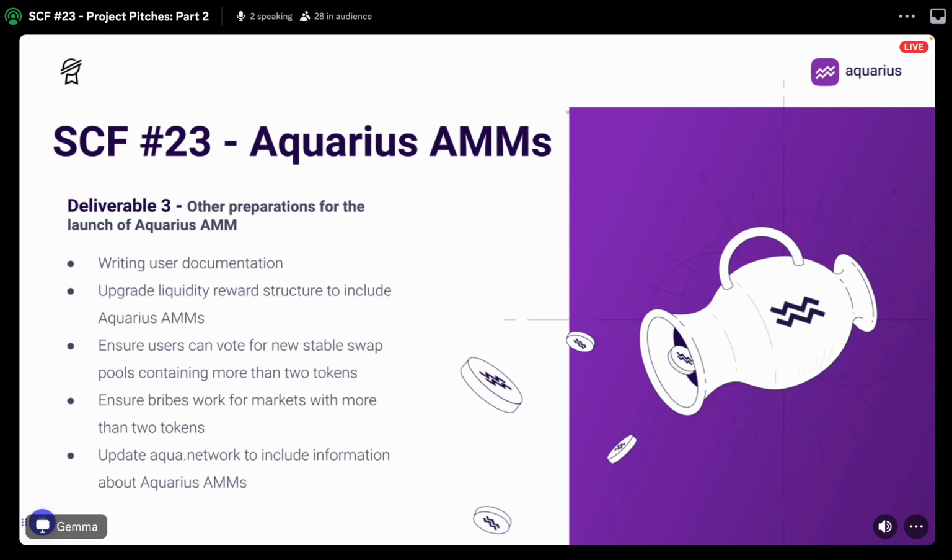And finally, Deliverable 3 will see the finer parts of Aquarius upgraded for the upcoming launch. This includes writing user documentation to help teach users about Aquarius AMMs and how to use them, upgrading our liquidity reward structure to now include Aquarius AMMs inside them as well, and ensuring new multi-asset pools of over 2 tokens can be used within the voting and bribe systems of Aquarius. And obviously, we also need to upgrade all of AQUA network to include all the latest details about Soroban and Aquarius AMMs.